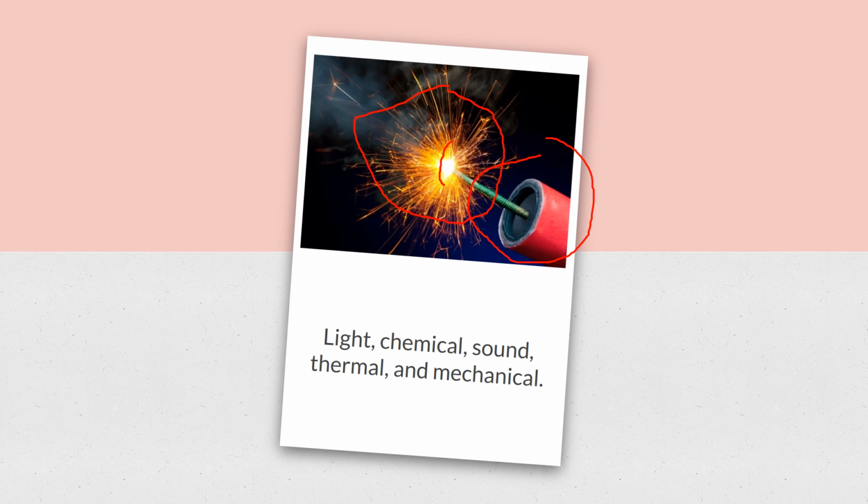This fuse right here is very, very hot. That would really burn you. That's thermal energy. And believe it or not, when this thing blows up, it's going to go everywhere. It's going to be moving. All the pieces, on the 4th of July, you see all these pieces of fireworks everywhere. Well, when this blows up, it's going to move everywhere. So it's also got some mechanical energy going. But I would say the main energy with a firecracker or fireworks is probably light, chemical energy because it's burning, sound, those things go boom, and they're very hot, thermal energy.